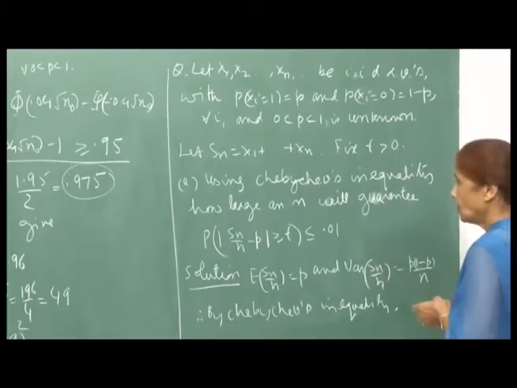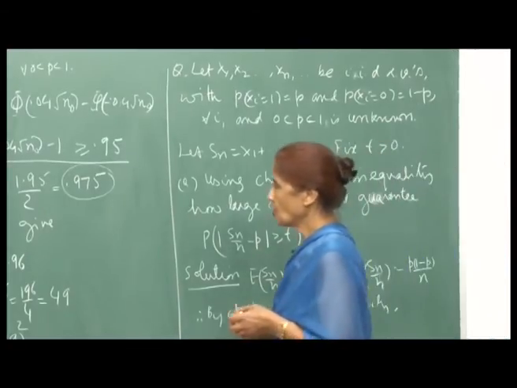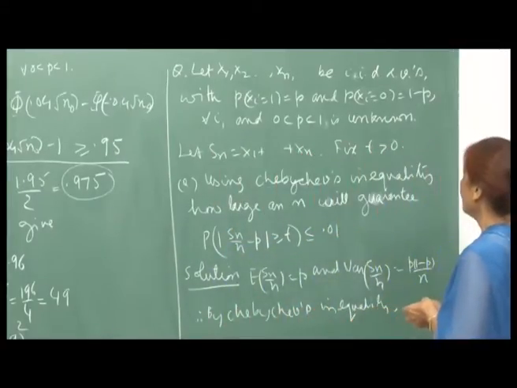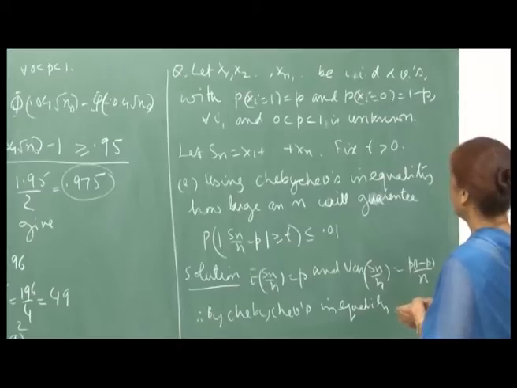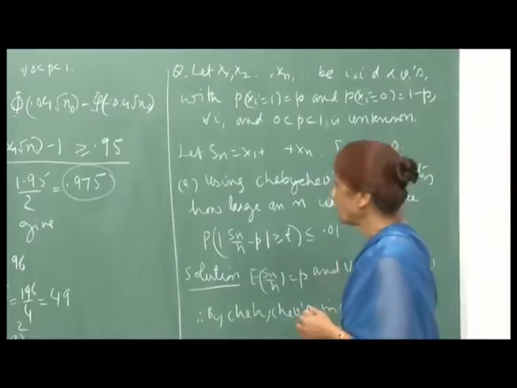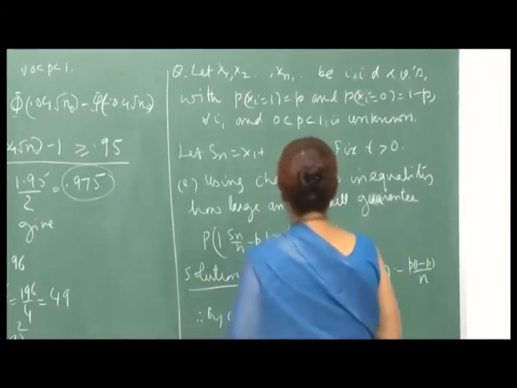You want to estimate this probability, and the weak law of large numbers tells you that X n bar will be a good estimate provided n is large enough.